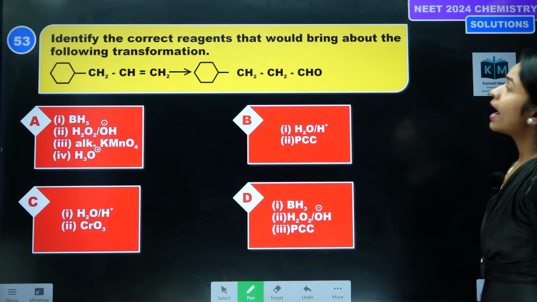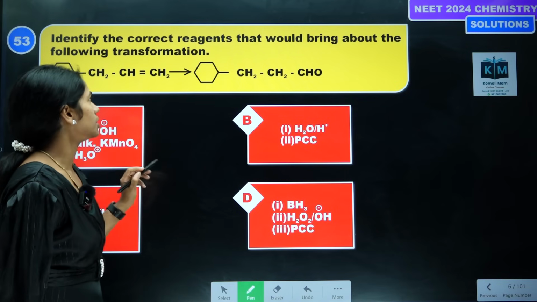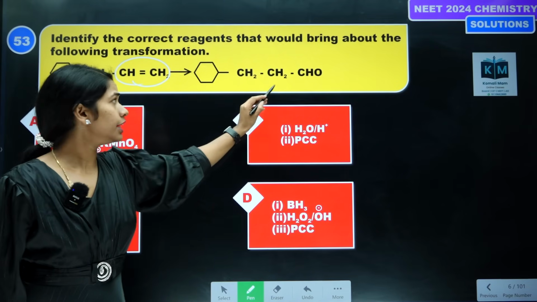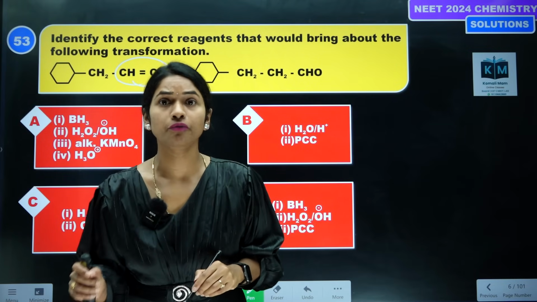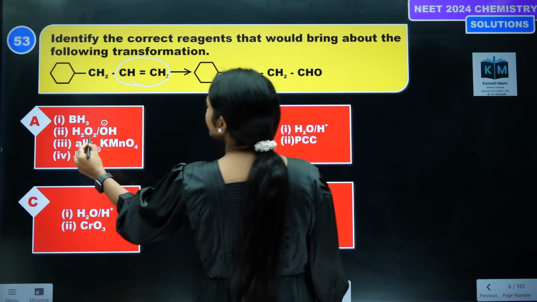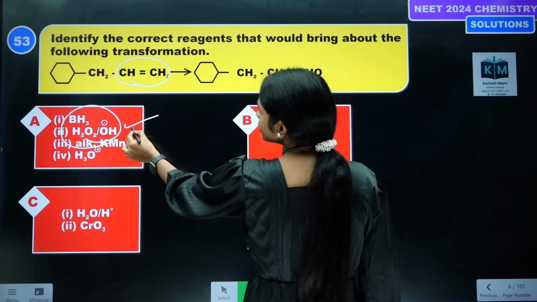Next question, identify the correct reagents that would bring about the following transformation. See students, here alkene we should convert into CHO group. CH double bond CH2 group we have to convert into CHO. So what should we do? See the reagents, diborane is the hydroboration oxidation reagent.